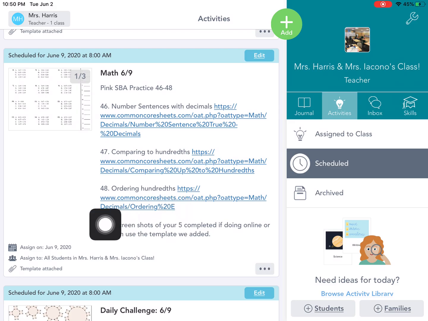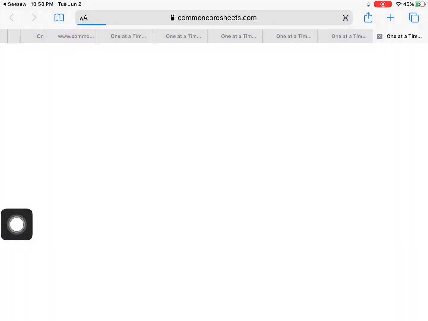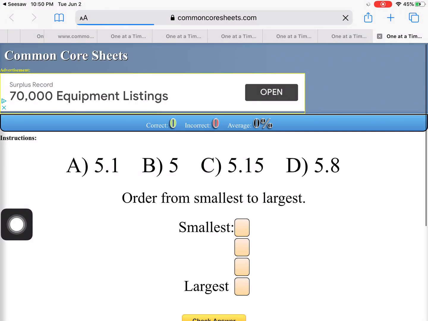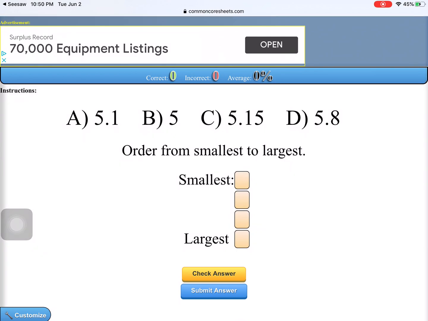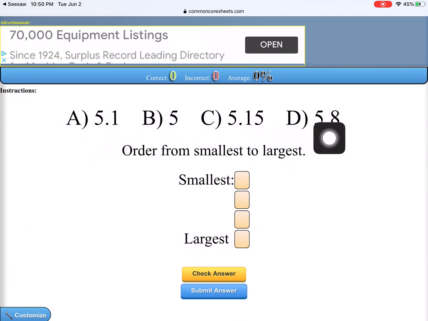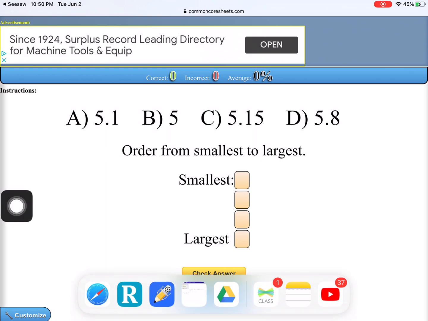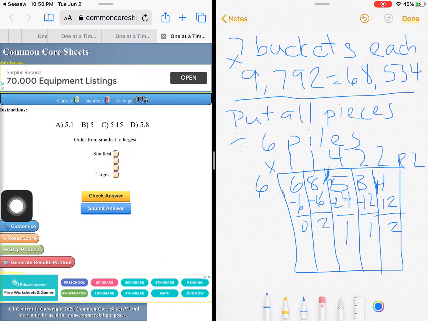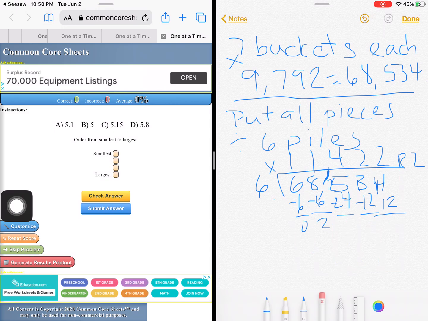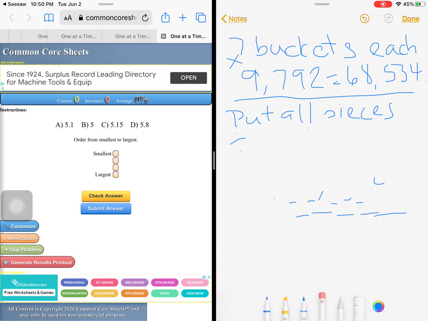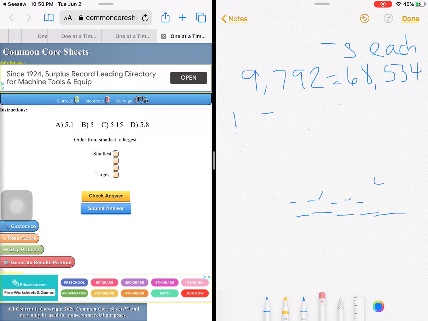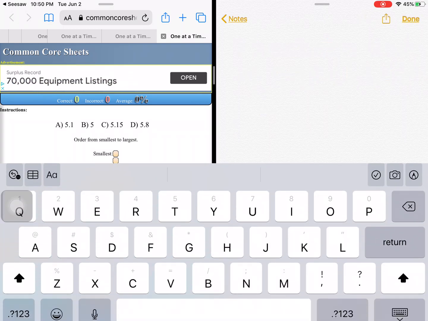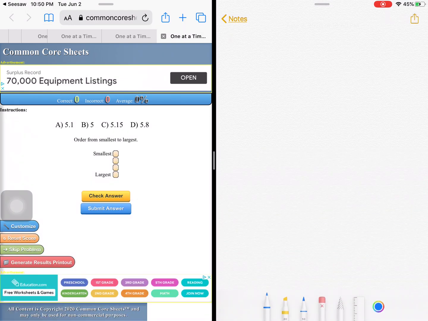Now, the last one is ordering hundredths. This one looks a little different. So now I'm going to have to look at all of these, and it might be easier if you have your notepad or your Notability open, because you'll have to put them in order for yourself. Oh, let's open a new one. That's much faster. All right.